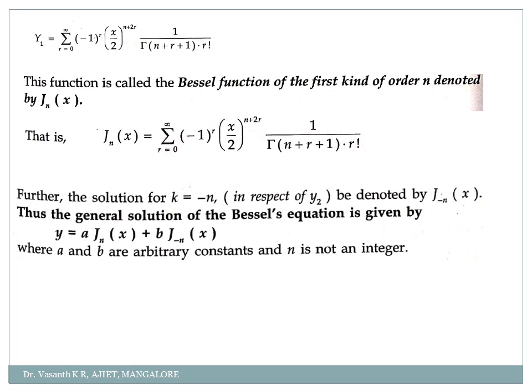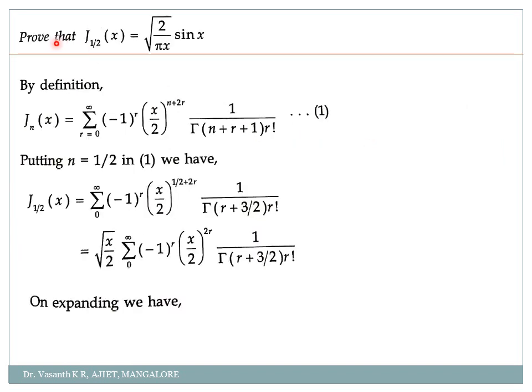Okay, this is my problem. Prove that J 1 by 2 of x is equal to root of 2 by pi x into sin x. So J 1 by 2, you know what is Jn of x, correct? Jn of x is given by summation r equal to 0 to infinity minus 1 to the power r x by 2 to the power n plus 2r into 1 by gamma of n plus r plus 1 into r factorial. That's what I said, you have to remember this solution. It is very, very, very important. If you don't know the solution, then it is gone.